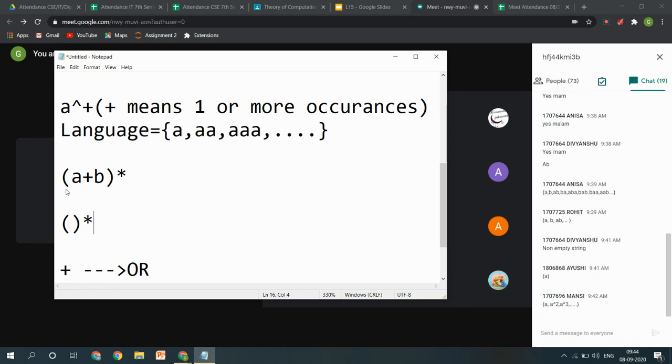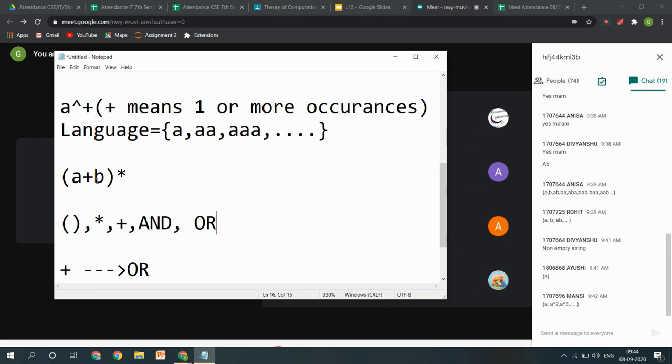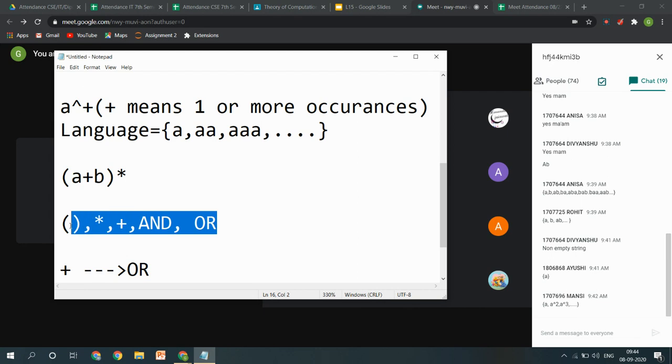Then we have to calculate our OR operator. So in this precedence order you have to solve this expression, and then we have to define the language, that what type of language will be followed.